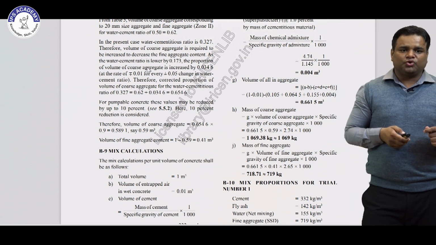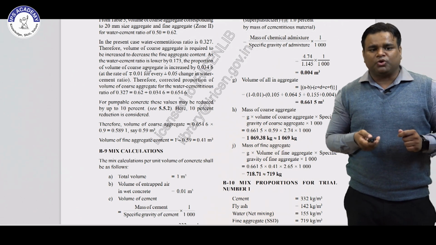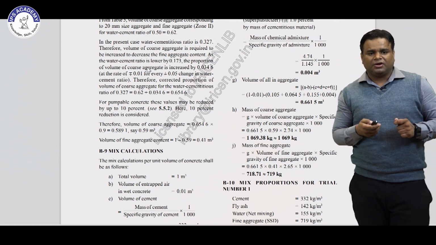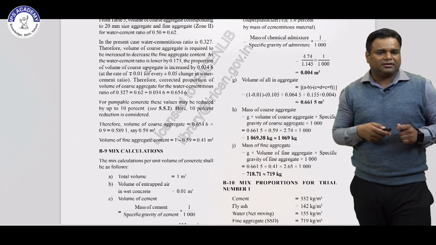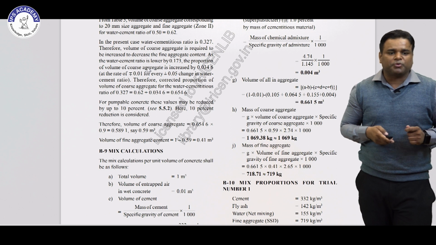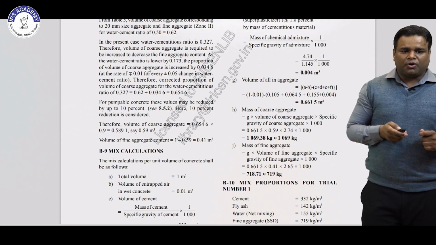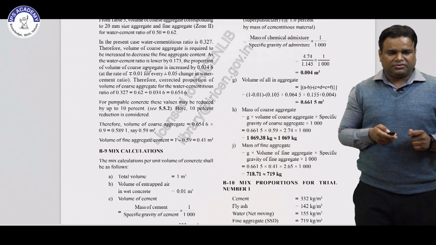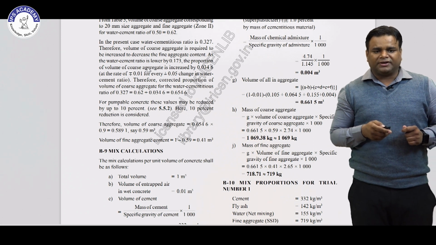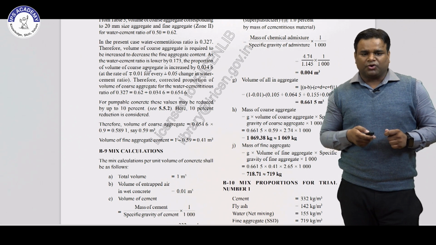Then proportion of the volume of coarse aggregate: in that, our water cement ratio is 0.327, and for Zone 2 the reference is 0.36. So we have to do the interpolation at the rate of 0.01 for every 0.05 change in water cement ratio. After getting the corrected proportion of volume of coarse aggregate for the cementitious ratio, it is 0.654. Basically this is for the volume of coarse aggregate, and after subtracting from 0.59 we get 0.41 volume of coarse aggregate.